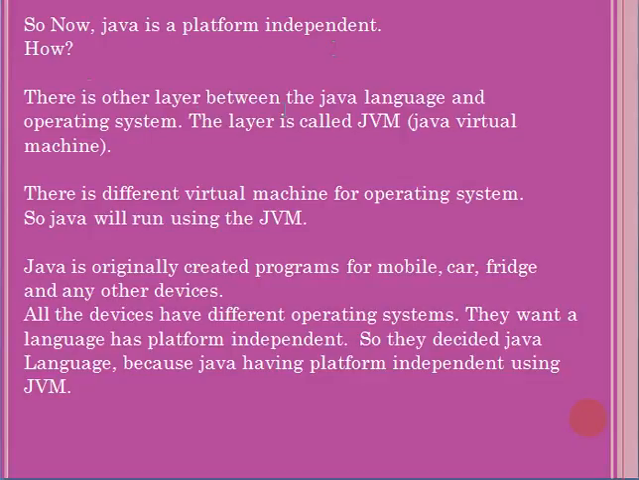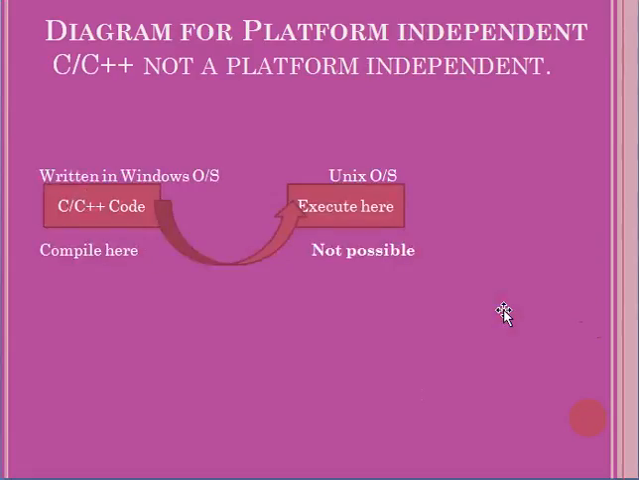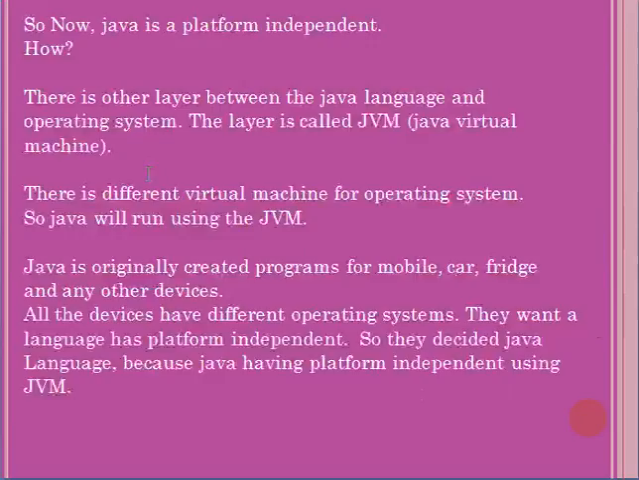How? There is another layer between the Java language and the operating system. The layer is called JVM, Java Virtual Machine. In the previous diagram, I explained that between the Java code and the operating system, we have a separate layer called JVM. Through this JVM only, we can execute the Java program. There is a different virtual machine for each operating system, so Java will run using the JVM.